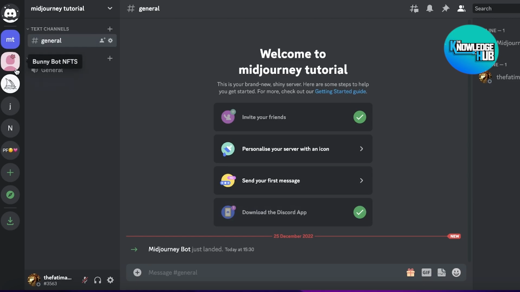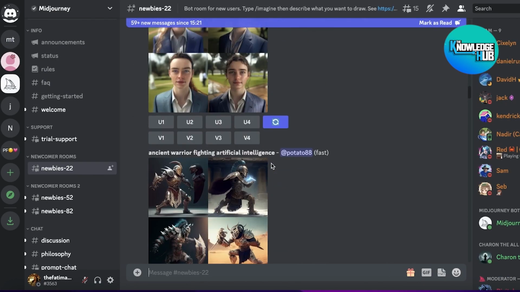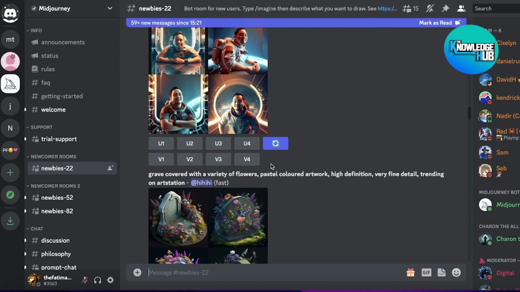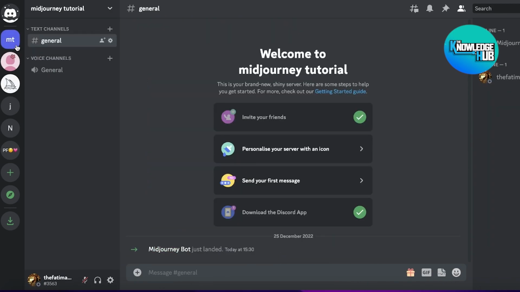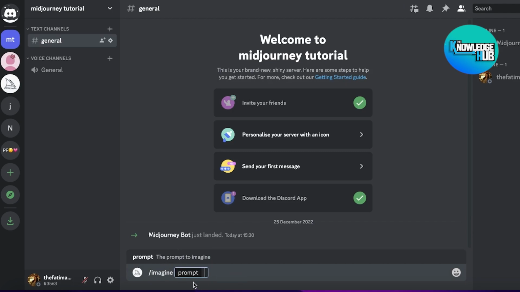And now instead of having to create my art in the newbie server and having a bunch of different people doing it at the same time and getting confused, I can simply head on over to the Midjourney tutorial server that I created for myself, and now I can generate AI images. So first off, you're just going to type in slash, and then you're going to write imagine, then you're just going to click on this and it will give you a prompt writing section.